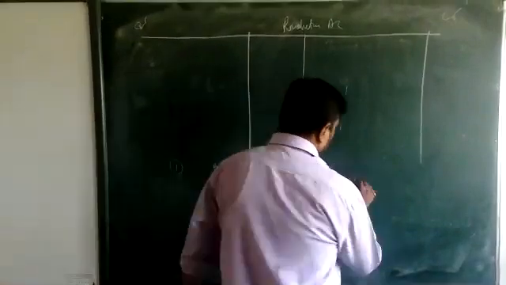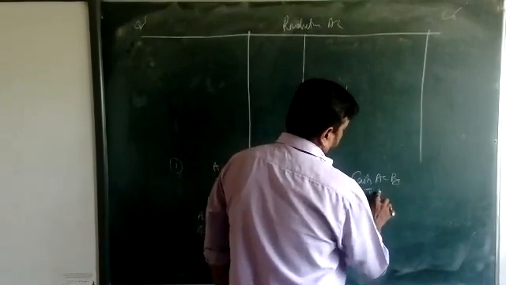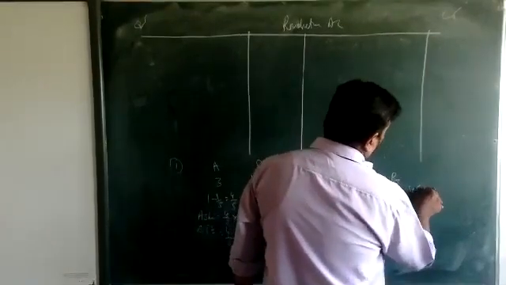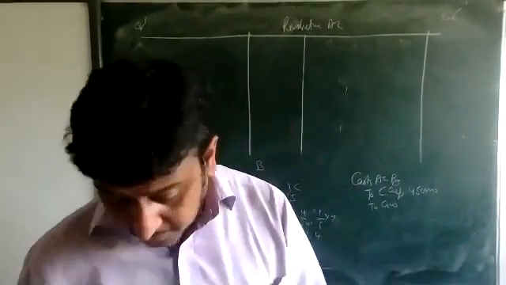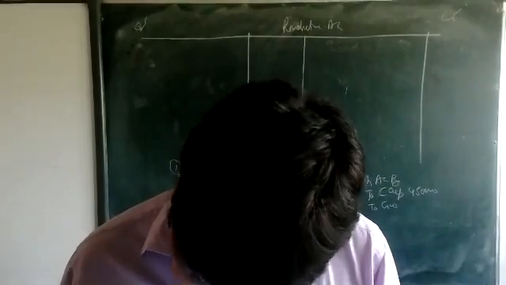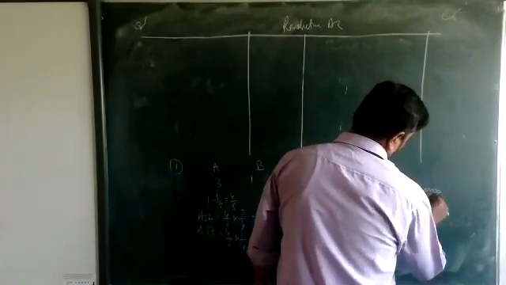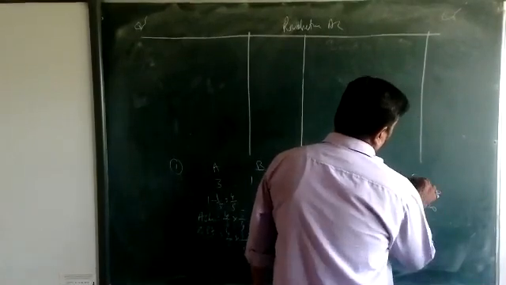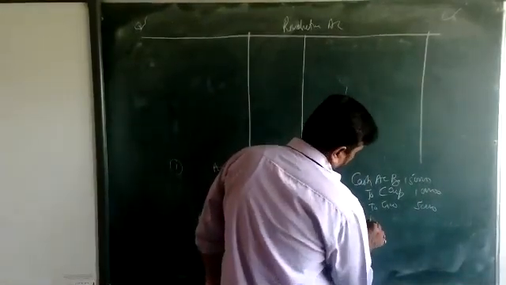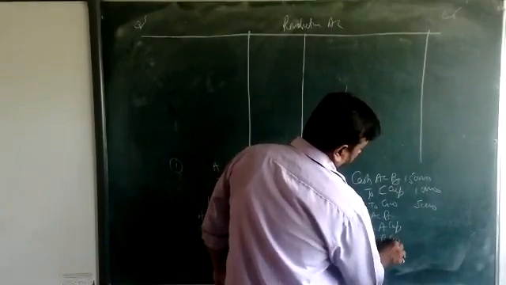Now going for the entry. Entry, beta: cash account debit to C capital, to goodwill. C brings 1 lakh and 50,000, beta. Not 450. It's 1 lakh and 50,000, total is 1 lakh. I think you know about those entries. And then second entry: goodwill account debit to A capital, to B capital.